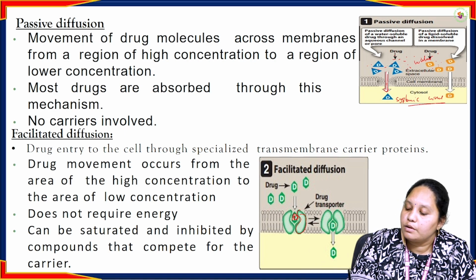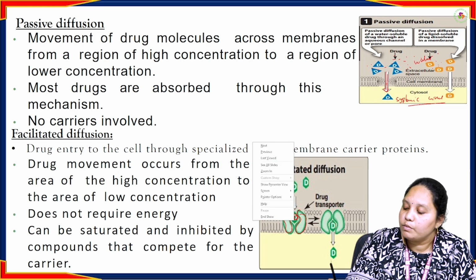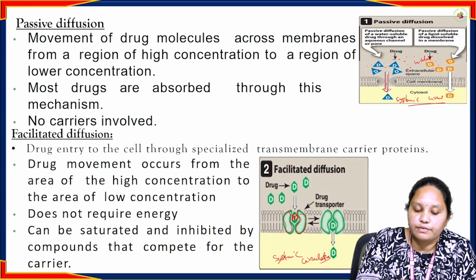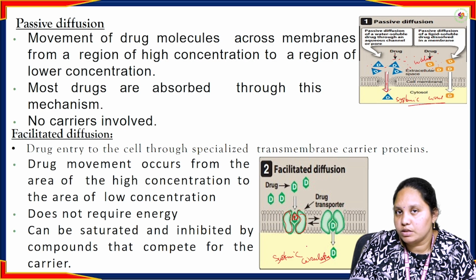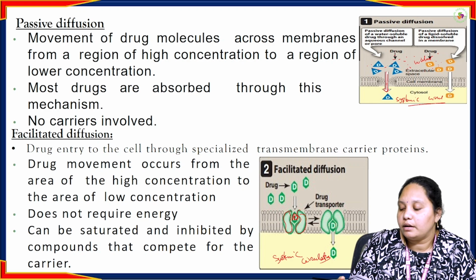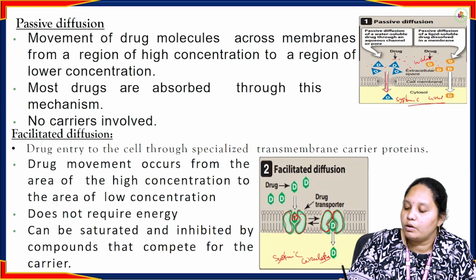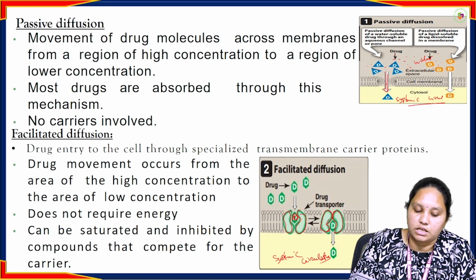In the facilitated diffusion process, one facilitator is there. With the help of this facilitator, one drug molecule crosses the barrier and enters the systemic circulation. Drug movement occurs from an area of higher concentration to lower concentration. Here also, by reducing their concentration gradient, by dissolving the drug in the body fluids, it slowly crosses the barrier and enters the systemic circulation with the help of the carrier. The carrier is a protein molecule. See here, one drug molecule binds and slowly it sends the drug molecule inside the systemic circulation. Like this it happens.